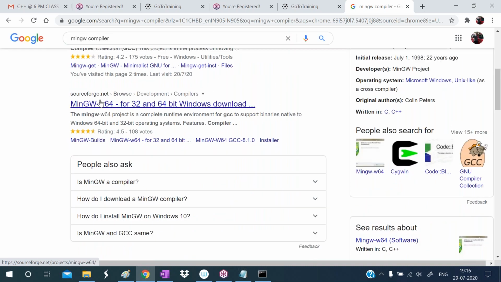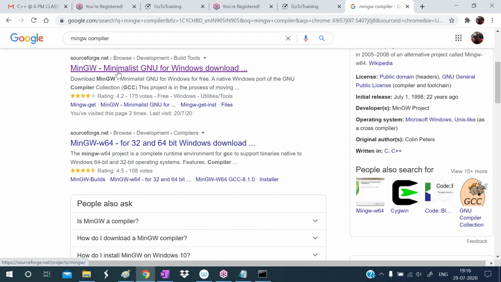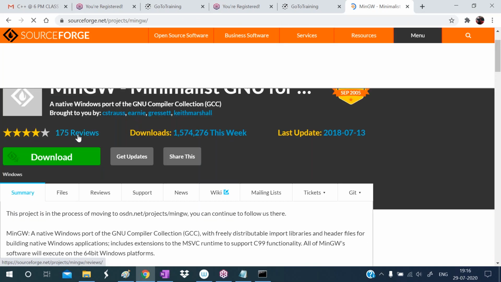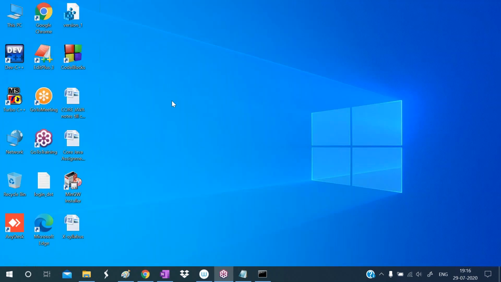There is a third result. You can install from the first website also, but it's better to use the third one. The third one has several editors also, even to install Code Blocks and Dev-C++. All those things are available on sourceforge.net. Here the download option is there, so if you click on download, that software will be downloaded.